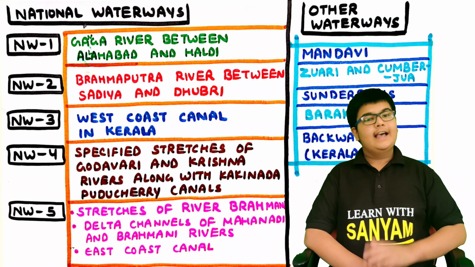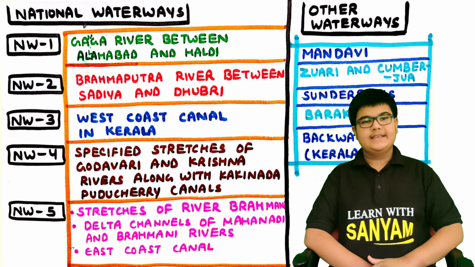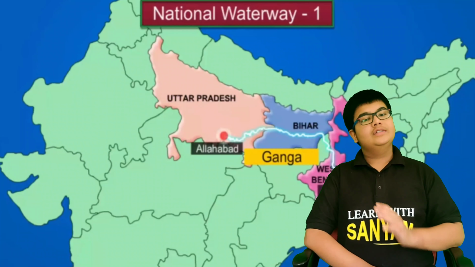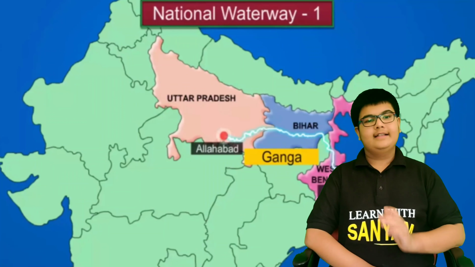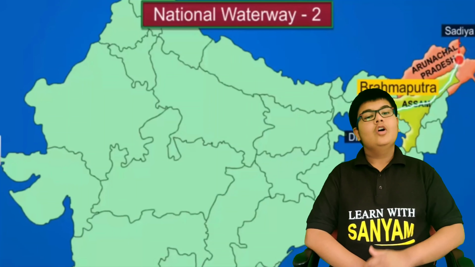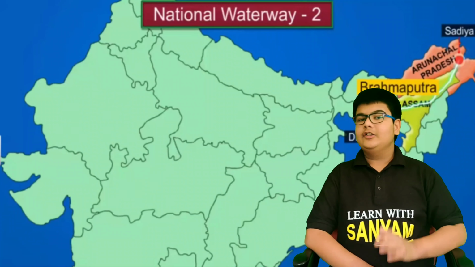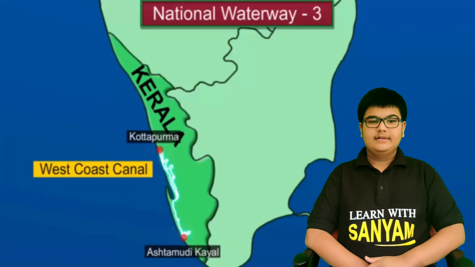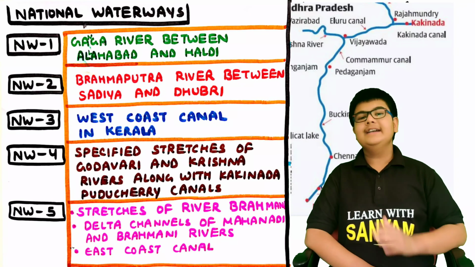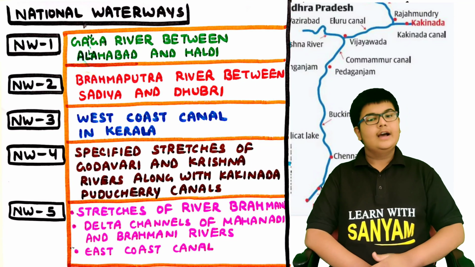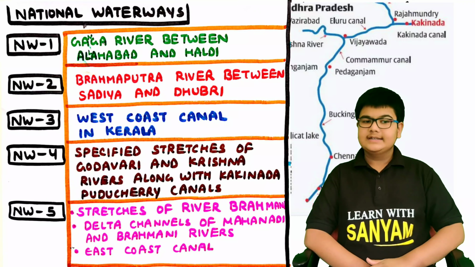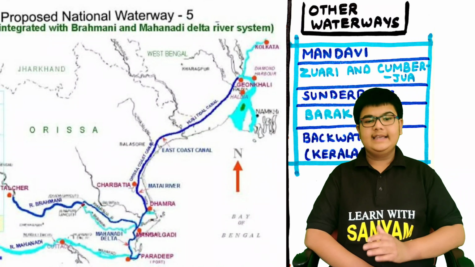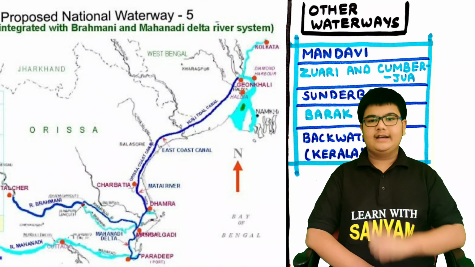A few waterways have been classified as the national waterways by our government. These are National Waterway 1 on the river Ganga between Allahabad and Haldia, National Waterway 2 on river Brahmaputra between Sadiya and Dhubri, National Waterway 3, the West Coast Canal in Kerala, National Waterway 4, the specified stretches of Godavari and Krishna rivers along with Kakinada and Puducherry canals, and National Waterway 5, the stretches of river Brahmani, delta channels of Mahanadi and Brahmani rivers, and the East Coast Canal.